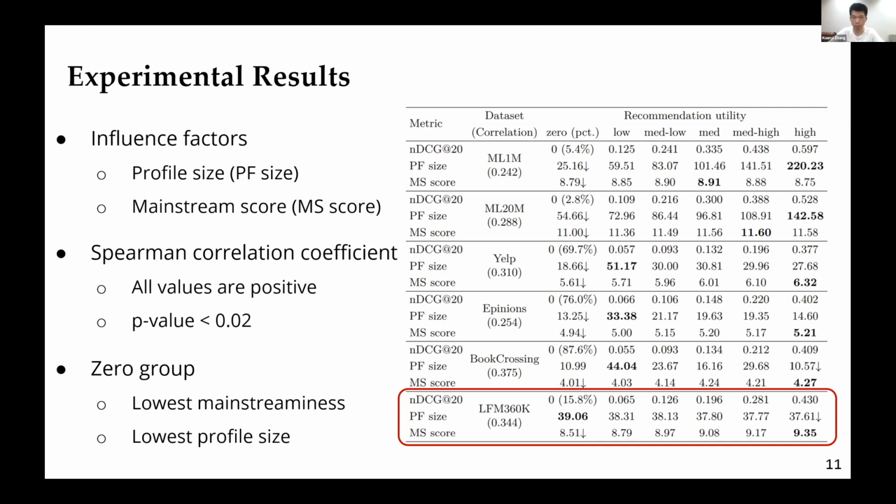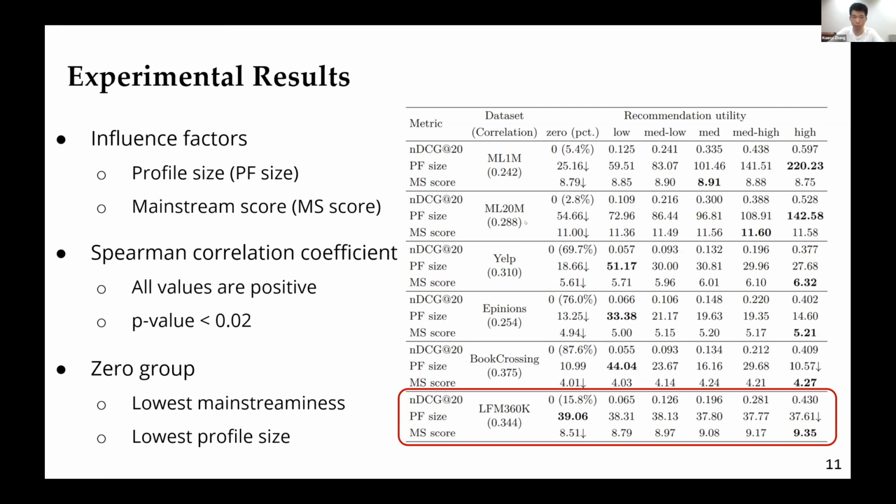Additionally, we find that both the profile size and the mainstream scores for the zero group are virtually smaller than any other in almost all datasets, implying that cold start users with low mainstreamness tend to receive the most unfair results.